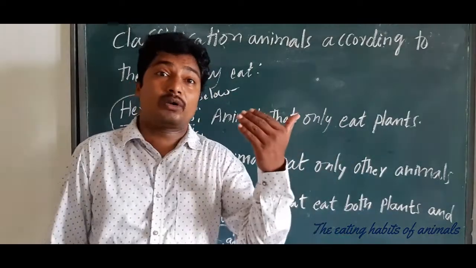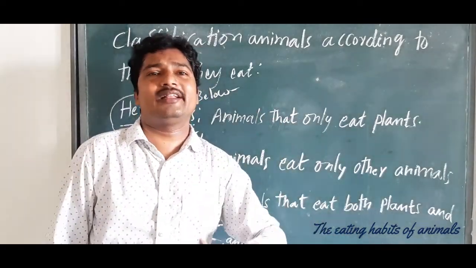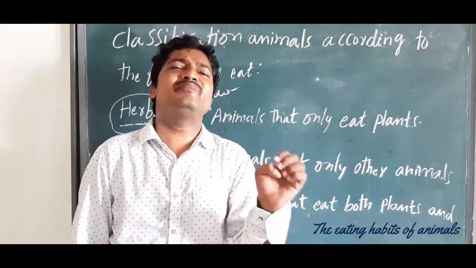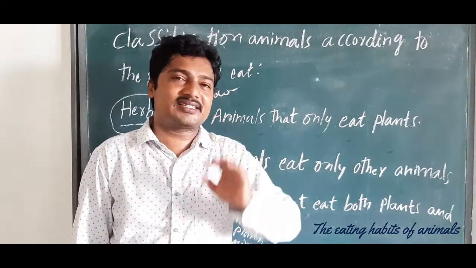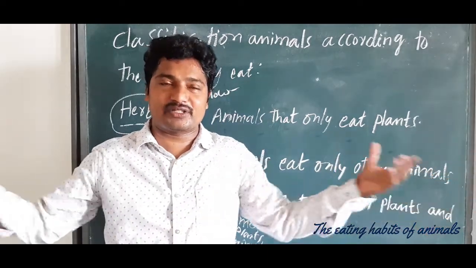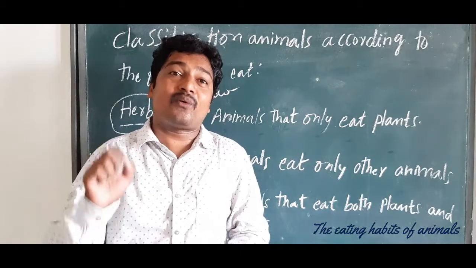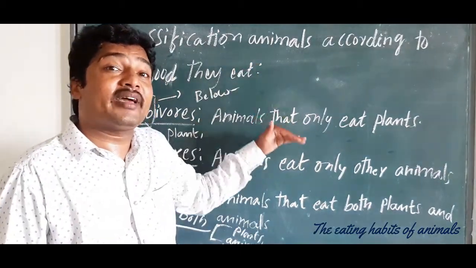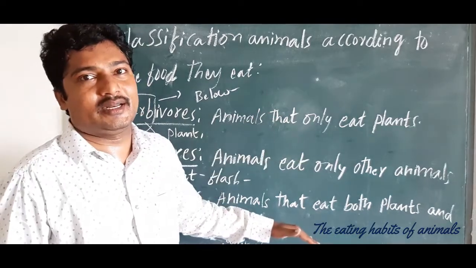Bears or crows also eat both. So these are very simple examples. That's why I said, whatever animals are present in your surroundings, write down what they are eating. This is a simplified classification.